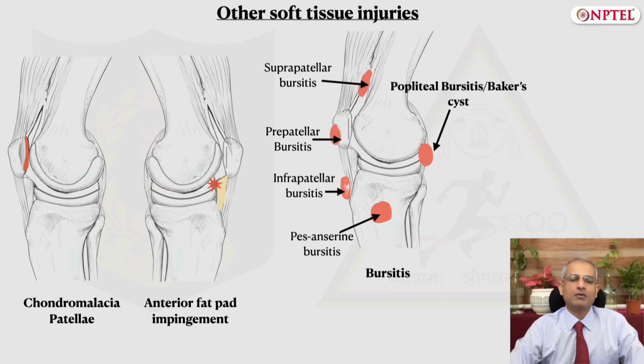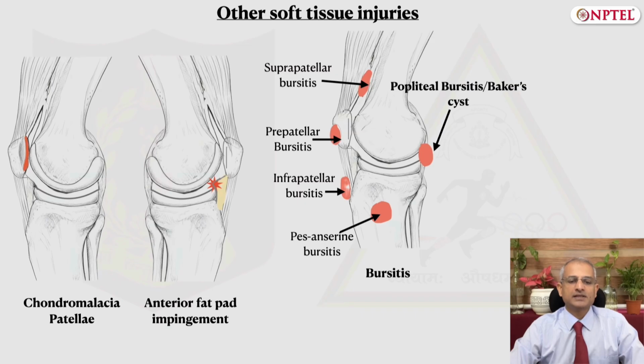Baker's cyst is a commonly seen bursitis in osteoarthritis of the knee. It is an enlargement of popliteal bursa and seen in the popliteal fossa, that is behind the knee. Prepatellar bursitis is the inflammation of bursa in front of the patella and is also known as housemaid's knee, and this occurs due to repetitive kneeling on the knee.